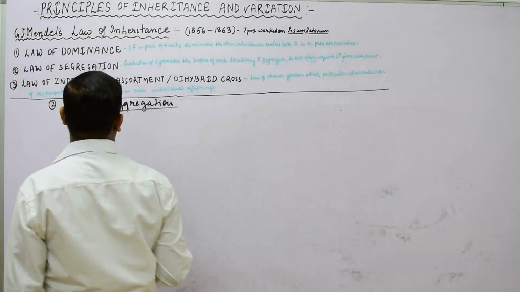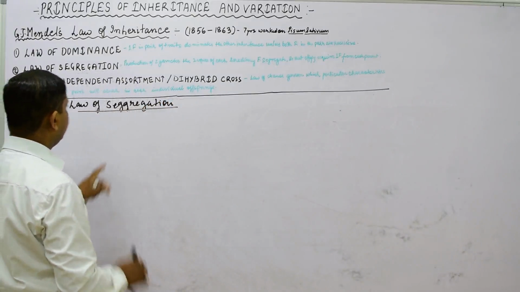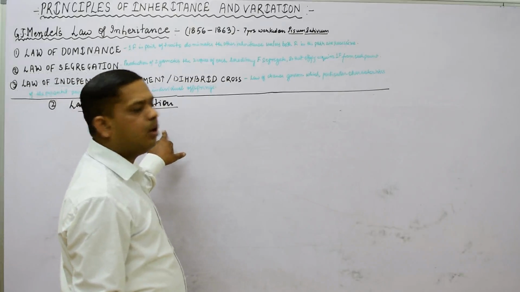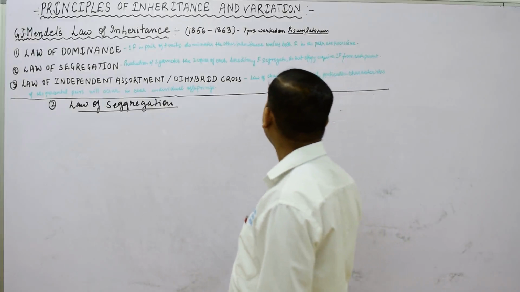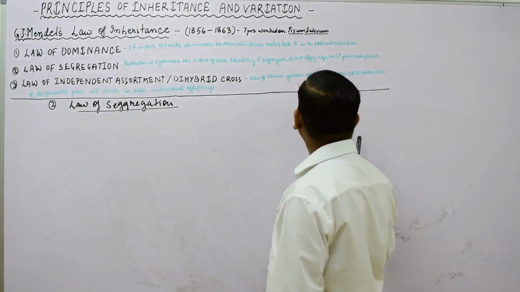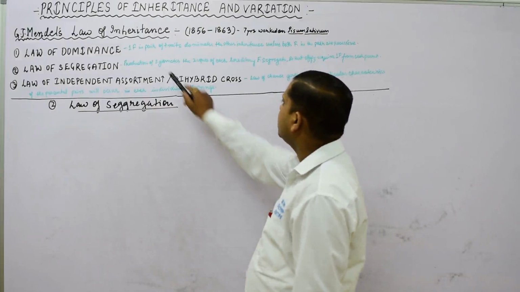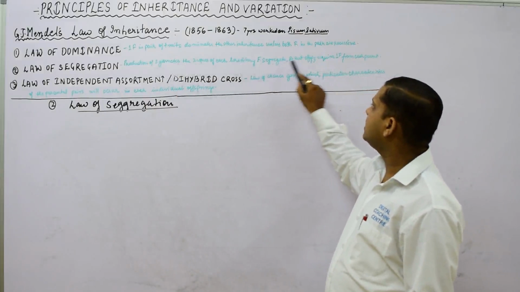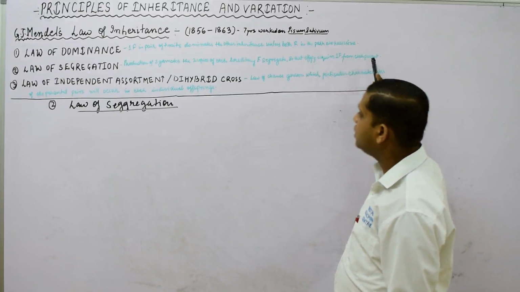In the law of segregation, Mendel saw that in the production of gametes, the two copies of each hereditary factor segregate, so that the offspring acquire one factor from each parent.